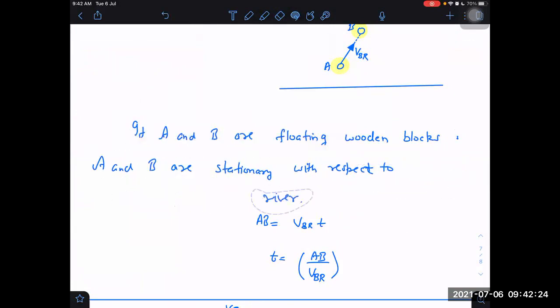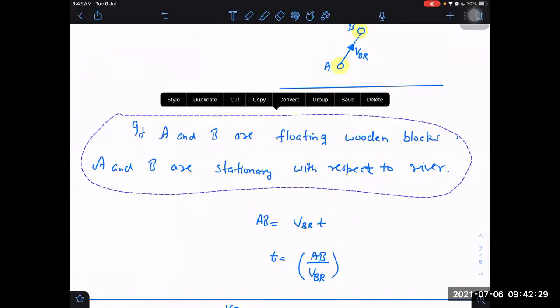2VD by V square minus U square. 2D by V square minus U square.